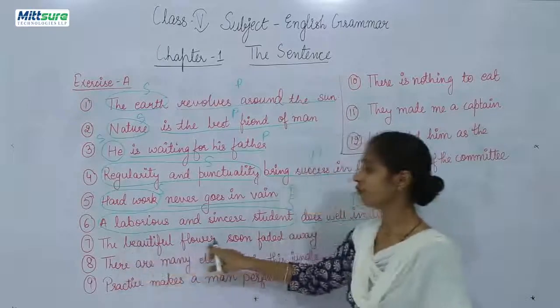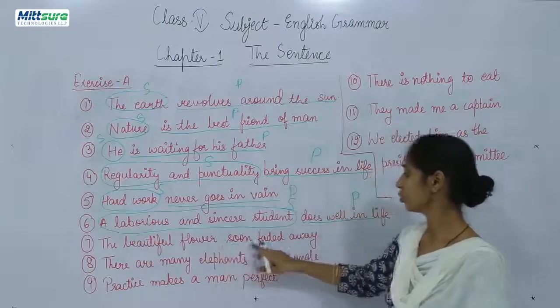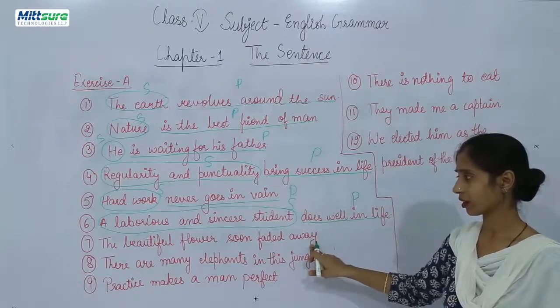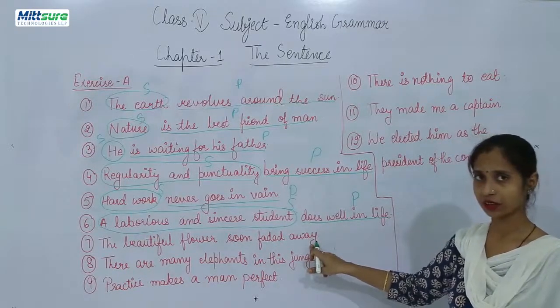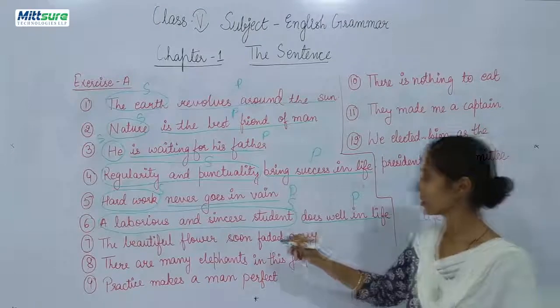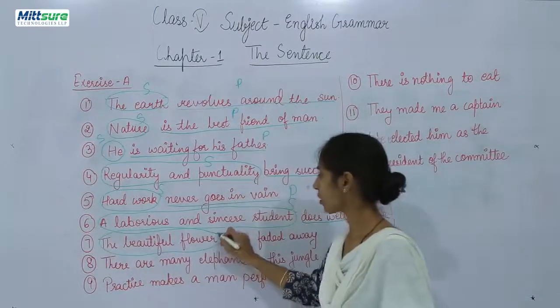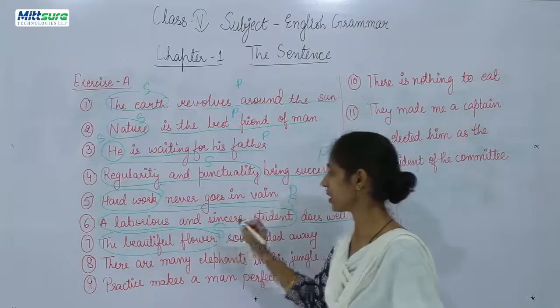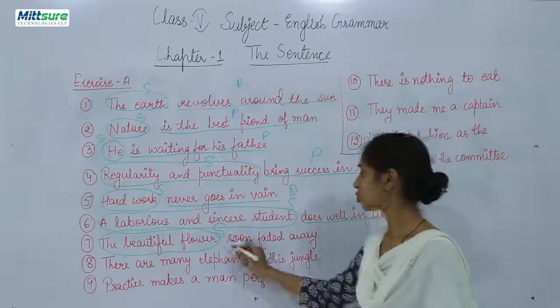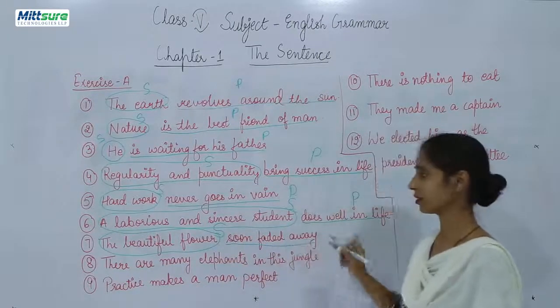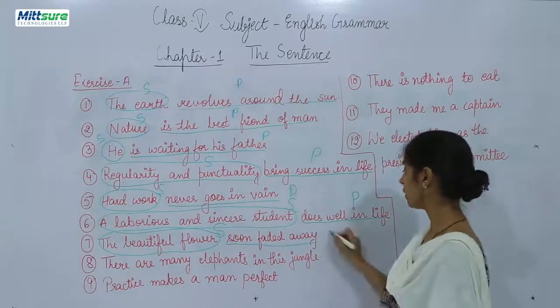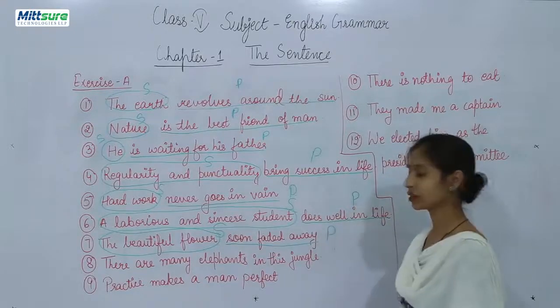The beautiful flower soon faded away. Who faded away? The beautiful flower. It will be the subject, soon faded away will be the predicate.